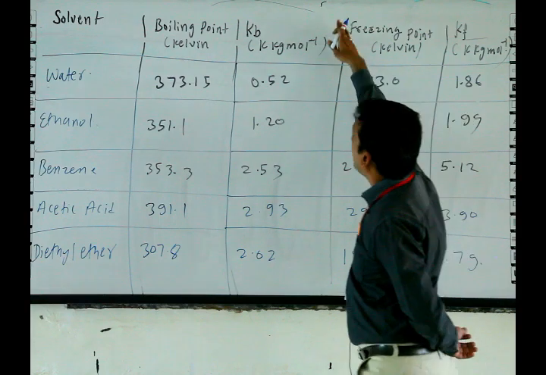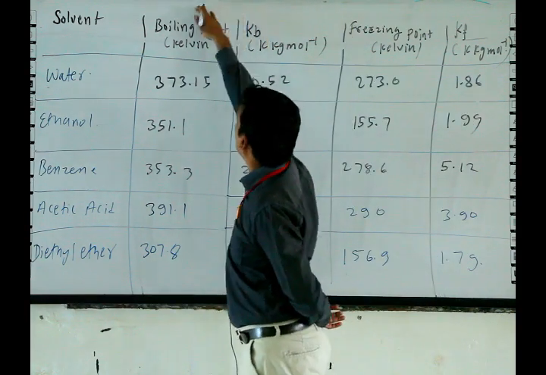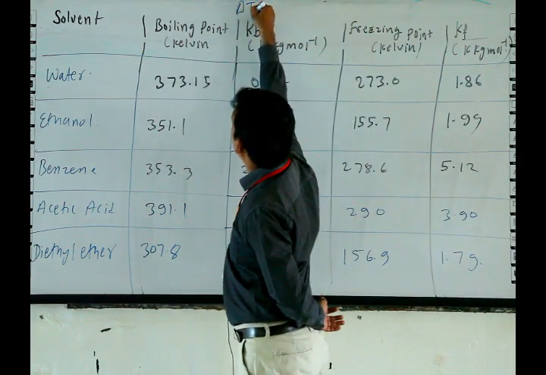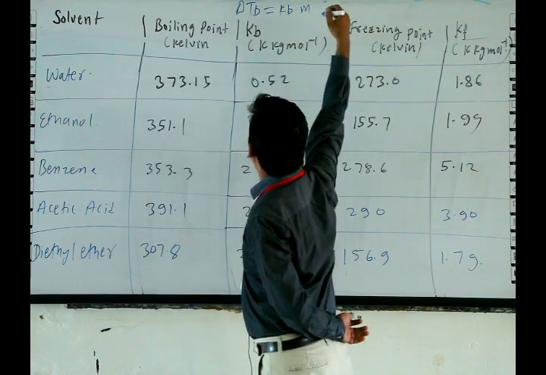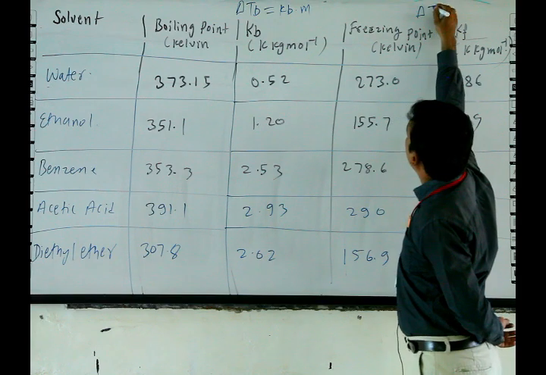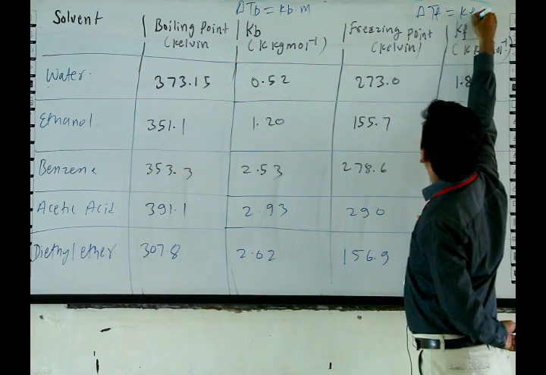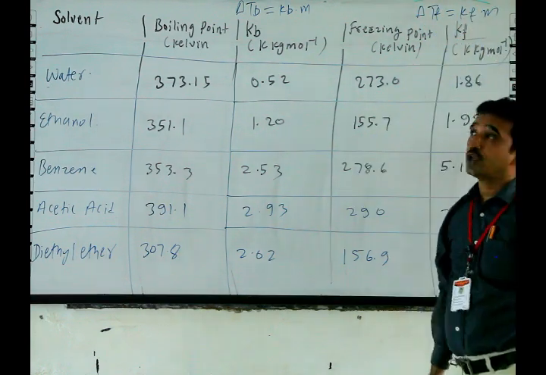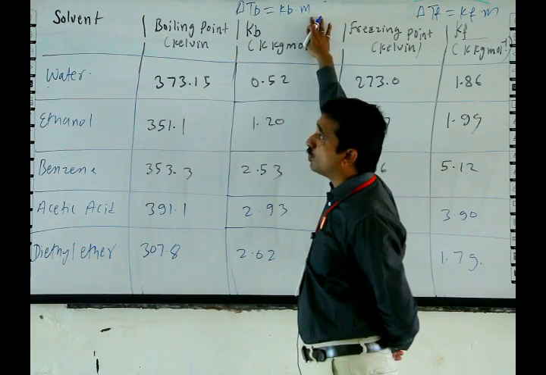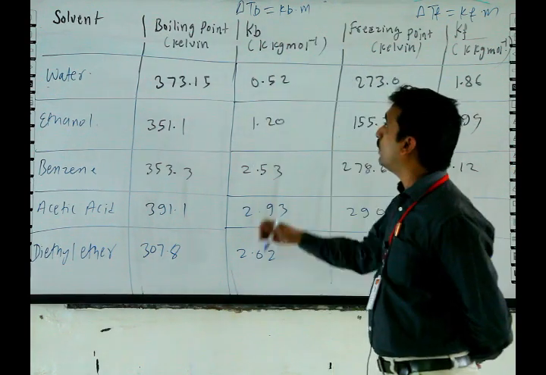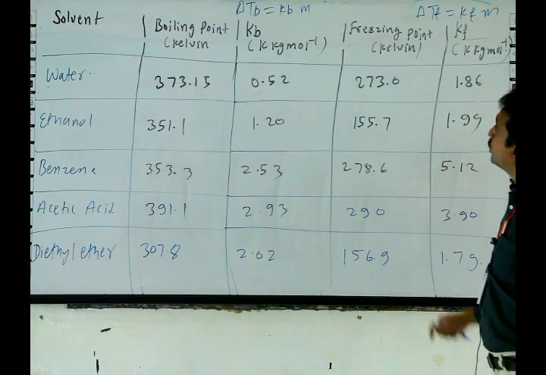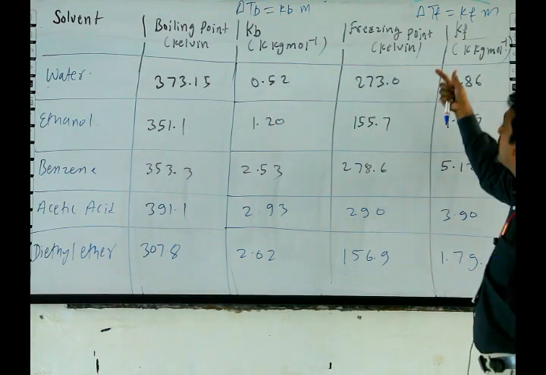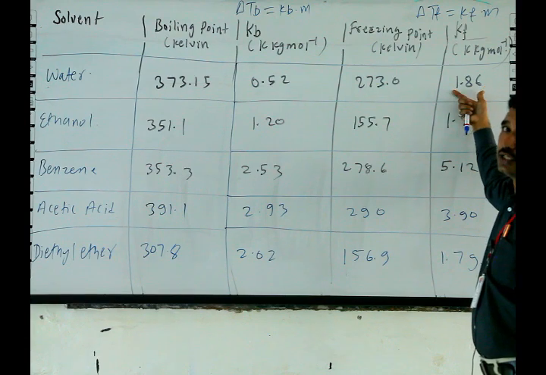It means that according to the definition or the first formula, delta TB is equal to KB into m and delta TF is equal to KF into m. For 1 molal solution, the delta TB will be 0.52 and the value of delta TF is equal to 1.86.